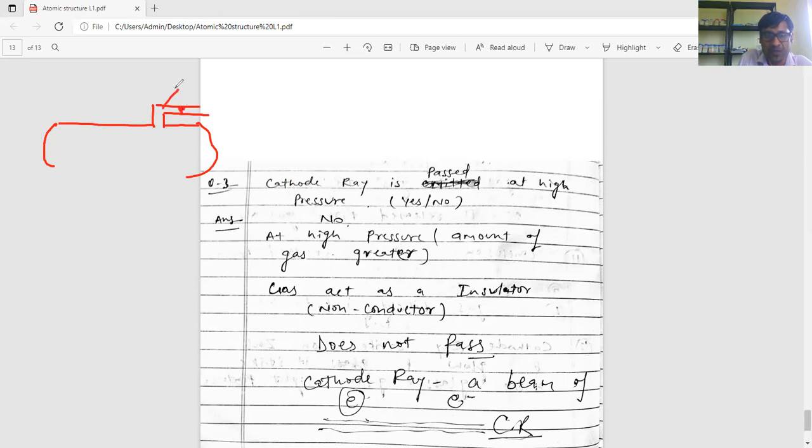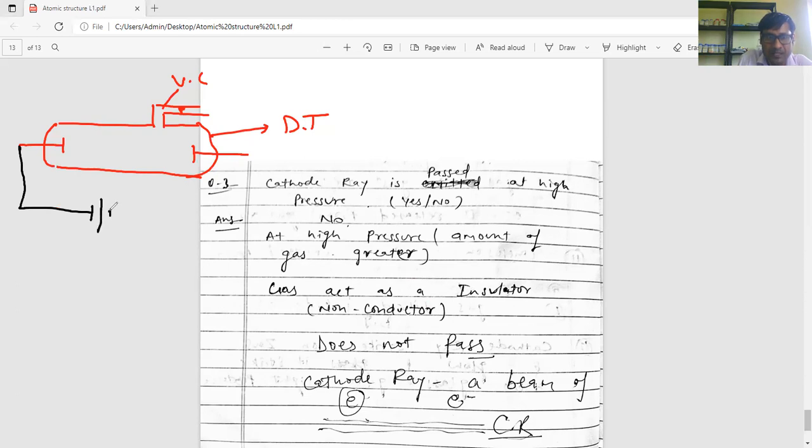This is the vacuum pump, and this one is the discharge tube. All gases are evacuated from the discharge tube. Third, he connected the electrodes at both ends of the discharge tube. Next, he connected the electrodes through a battery.